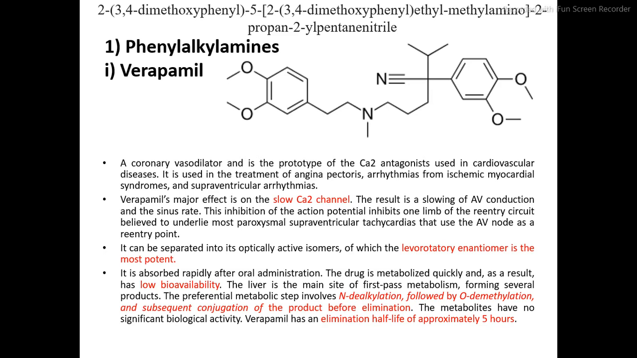This verapamil drug is separated into its optically active isomers, of which the levorotatory enantiomer is the most potent when compared with the dextrorotatory enantiomer. Regarding the metabolism, it is metabolized in the liver. The first metabolic step is N-dealkylation. So this methyl group is liberated, followed by O-demethylation. One of the methyl groups attached to the oxygen is liberated, and then conjugation, either sulfate conjugation or glucuronate conjugation. So these are the metabolic products of verapamil.